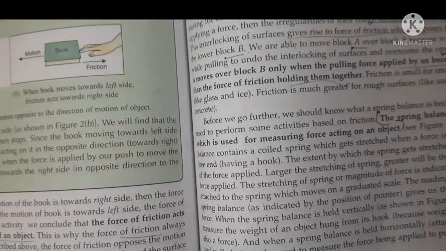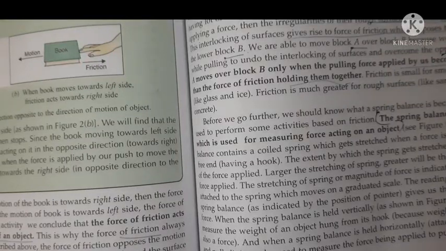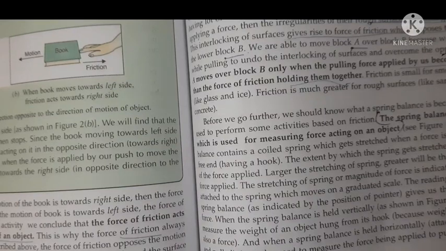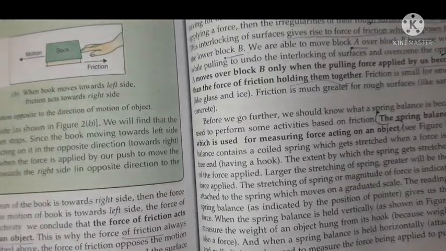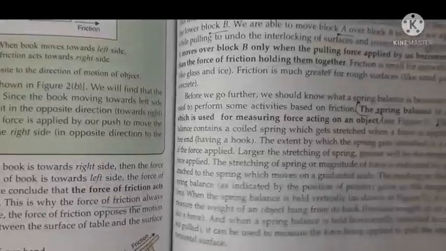Hello students. So students, we will continue with the same chapter, that is friction. In the previous class we discussed the cause of friction, and today we will discuss the factors affecting friction. Please open page 215.